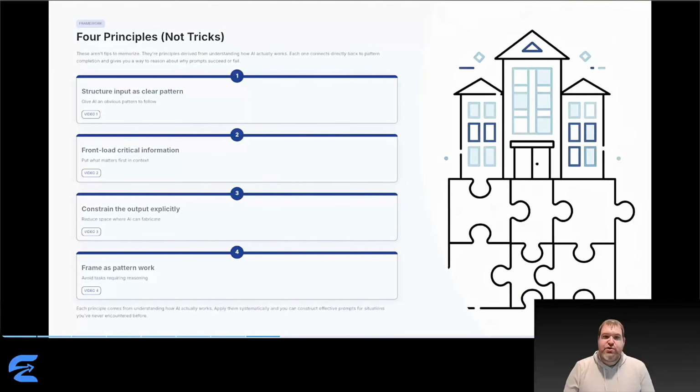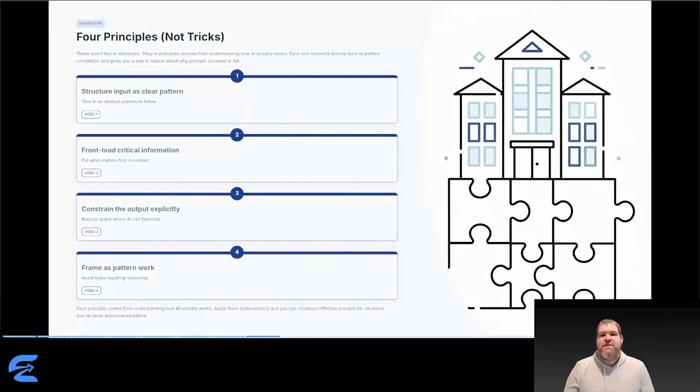Principle 1. Structure input as a clear pattern. Give AI an obvious pattern to follow. Principle 2. Front load critical information. Put what matters first in the context window. Principle 3. Constrain the output explicitly. Reduce space where AI might fabricate. Principle 4. Frame tasks as pattern work. Avoid asking for reasoning AI can't do.